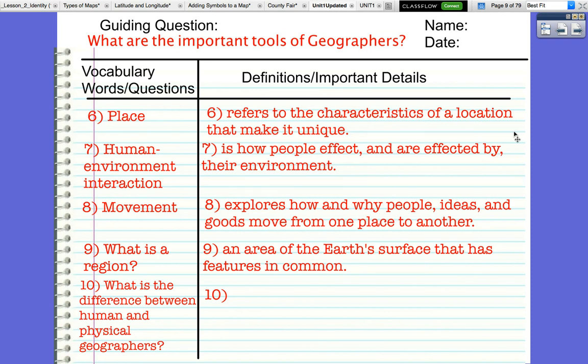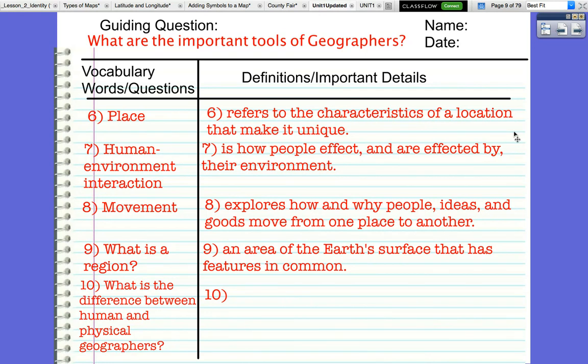And the last one is region. So this is an area of the Earth's surface that has stuff in common, so it gets grouped together. One example of this is the Middle East. That's multiple countries across multiple continents that get grouped together because they have a common language. We in Minnesota are part of the Midwest, and we get grouped together with states in the center of our country because we have a lot of physical features in common and a lot of historical things in common, and we're relatively flat states that do a lot of farming.